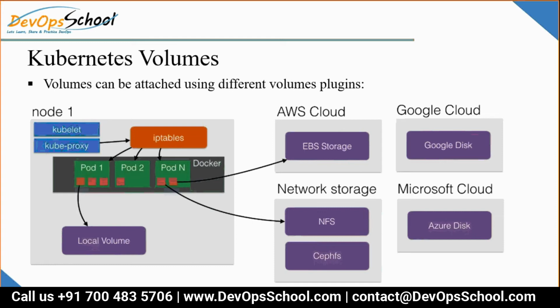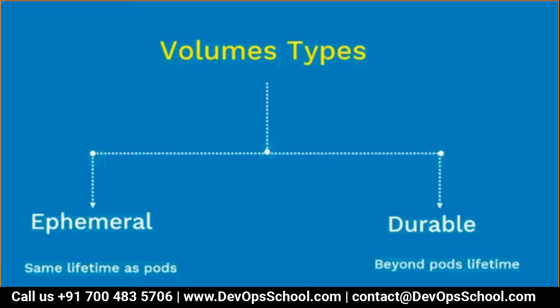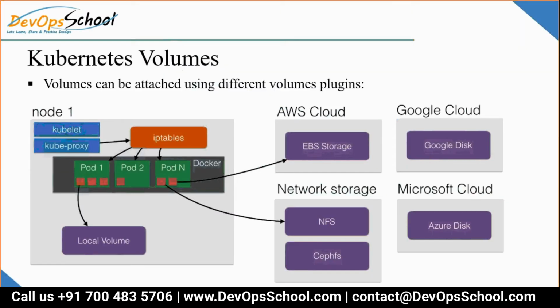Storage like a local volume which you can use. A local volume means host path, the one I showed you in one example. And then you can also use AWS cloud, Google Cloud, network storage, Microsoft, so many storage technologies nowadays. How will Kubernetes understand these using volumes?